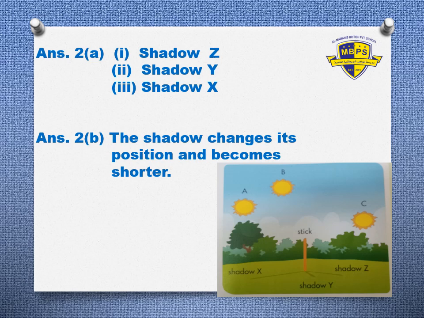Who will tell me the answer to B? What happens to the shadow of the stick as the position of the sun in the sky changes from A to B? The shadow changes its position and becomes shorter. Yes, very good, grade 1. It will become shorter if we change the position. Keep it up. Give yourself a star. Good work. Brilliant.